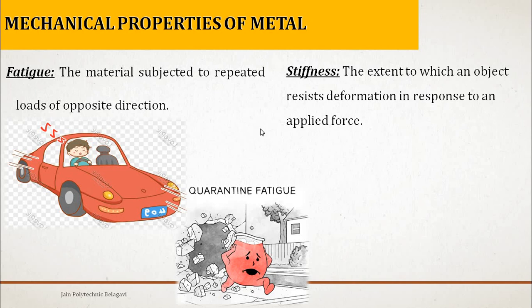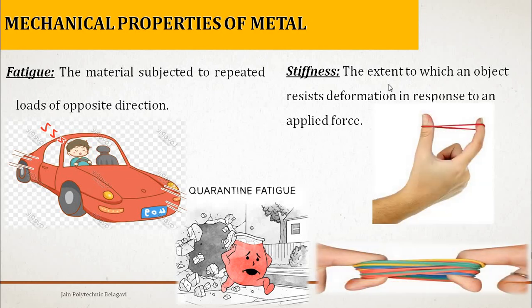So coming to the next, stiffness. Stiffness is the extent to which an object resists deformation in response to an applied force. You can observe there is a single force and there is a single rubber here and a number of rubbers here, right?